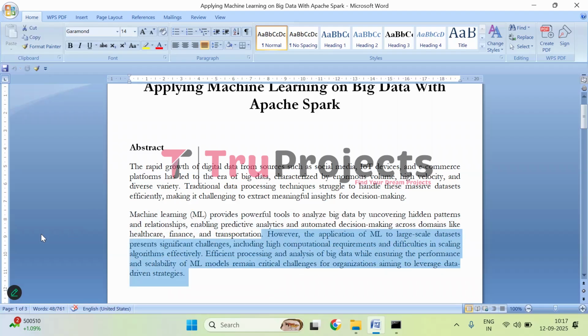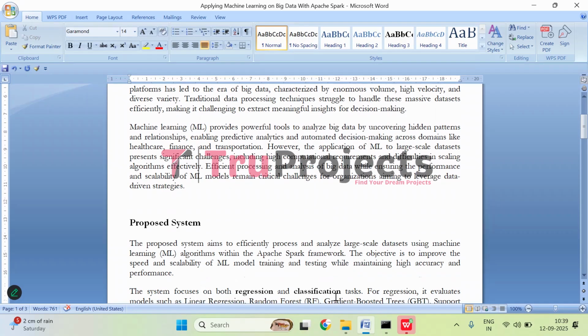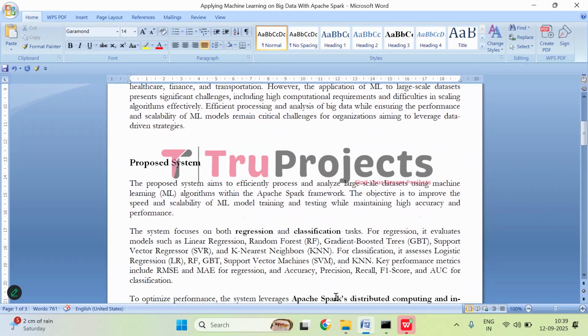However, applying machine learning models to massive data sets is not straightforward. Large scale data requires enormous computational power, and many ML algorithms are difficult to scale efficiently. This means training models on huge data sets can be slow, resource intensive, or even impractical without the right tools. Therefore, one of the main challenges for organizations is to process and analyze big data in a way that is both efficient and scalable, ensuring that machine learning models perform well while handling the large volume, variety, and speed of the data.